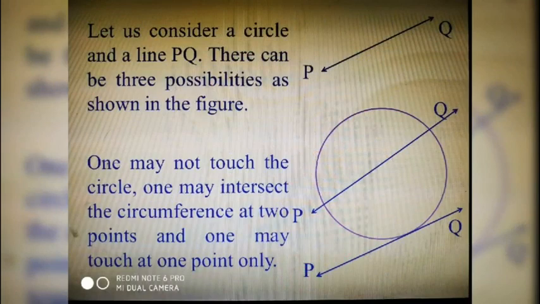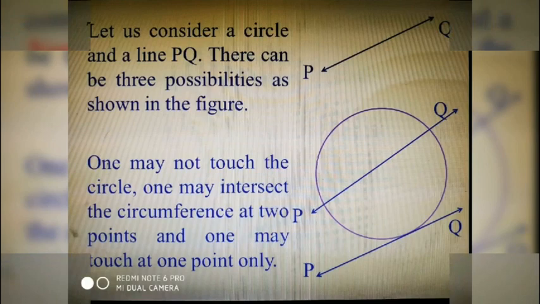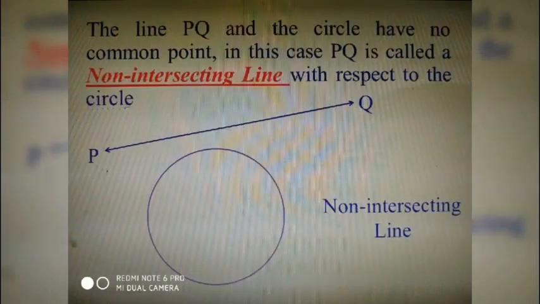Let us consider a circle and a line PQ. There can be three possibilities as shown in the figure. One may not touch the circle, one may intersect the circumference at 2 points, and one may touch at 1 point only. So let us consider one by one. The line PQ here in the diagram and the circle have no common point. In this case, PQ is called a non-intersecting line with respect to the circle.